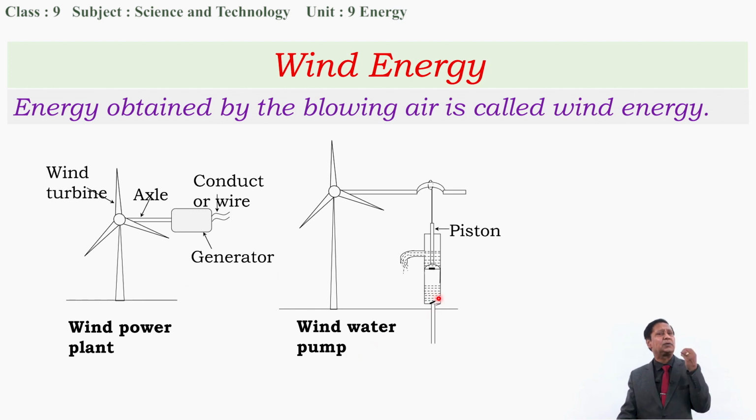But how can we say that this wind energy is one of the consequences of solar energy? We can understand it this way. When solar heat energy falls on the ground, the ground is heated up. The air present on the ground is heated up, becomes lighter, and moves up.